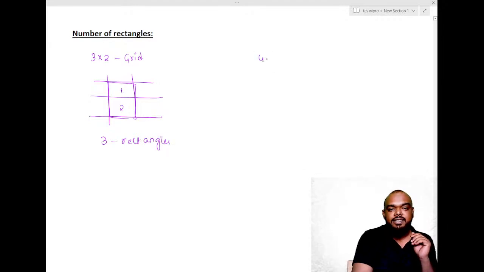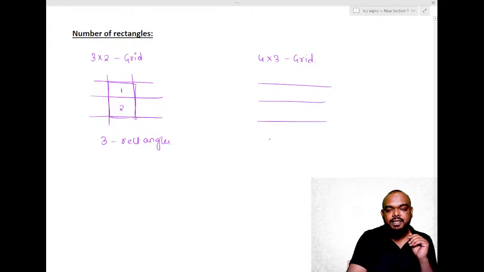Suppose I have a 4 cross 3 grid, meaning there will be 4 horizontal lines and 3 vertical lines. Now how many rectangles? 1, 2, 3, 4, 5, 6. Apart from this, 7, 8, 9, 10.